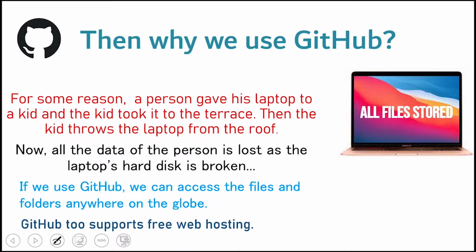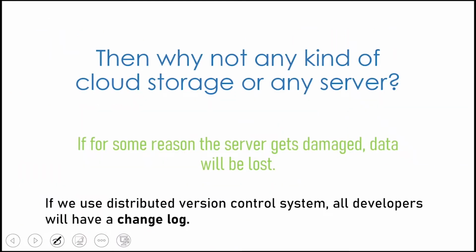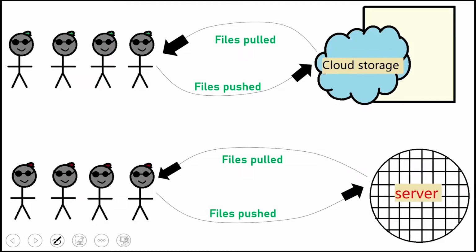So if we use GitHub, we can access the files and folders anywhere in the world. And GitHub also supports web hosting. For this, why don't we use any kind of cloud storage or server? If the server gets damaged, data will be lost. A server is nothing but a computer on the cloud. If the server gets damaged, all the data will be lost. But if we use a distributed VCS, meaning version control system, all developers will have a change log. It means that you can even roll back to the previous version of the code because you have a change log.